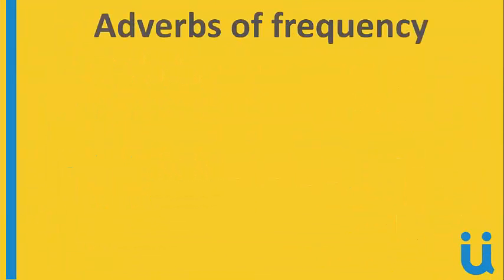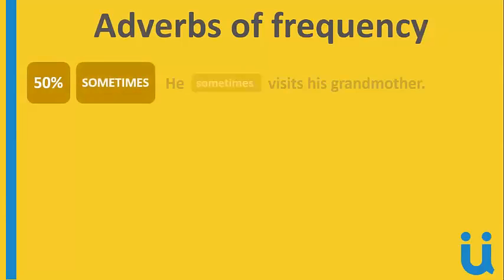So let's move on for the 50%. That means sometimes, okay? For example, he sometimes visits his grandmother. Notice when we use the adverb of frequency, we always keep in mind that it's the subject, he, she, it, we add the s, es, or ies, okay, depending on the verb. So it's not that because you're going to use the adverb of frequency, you're going to eliminate that rule.